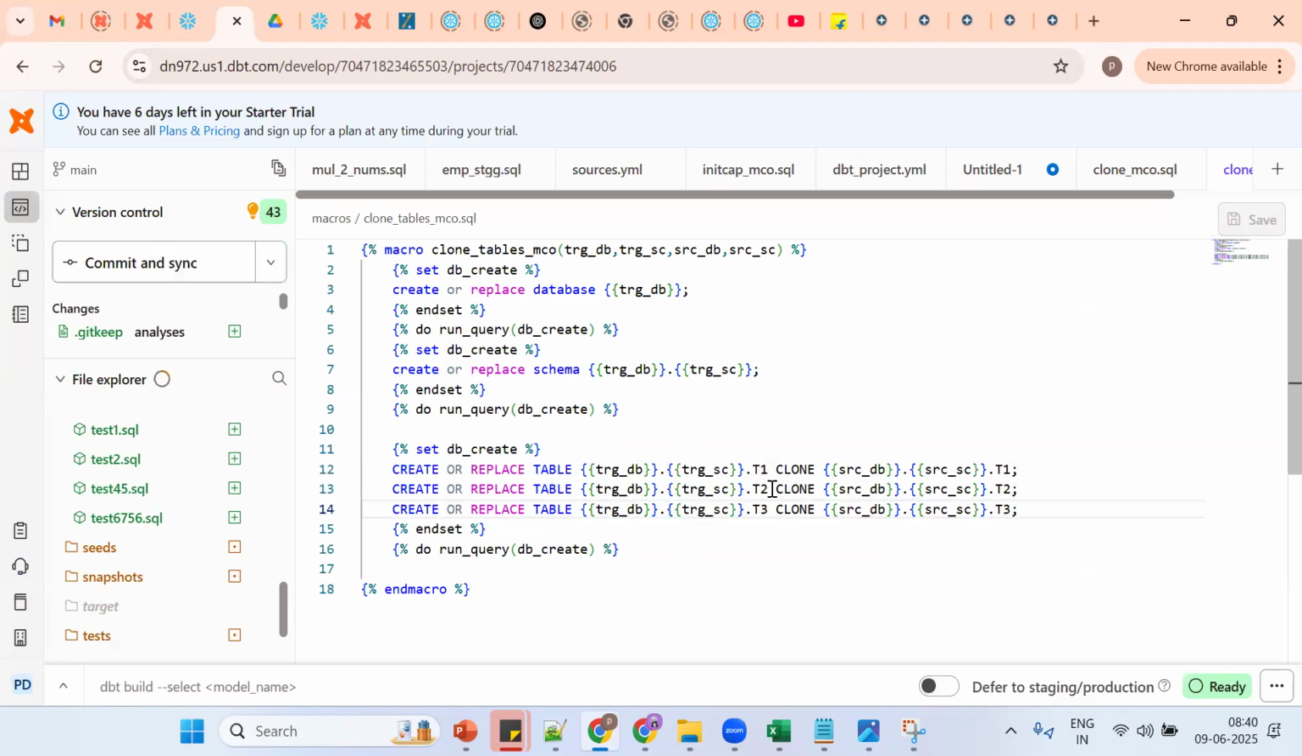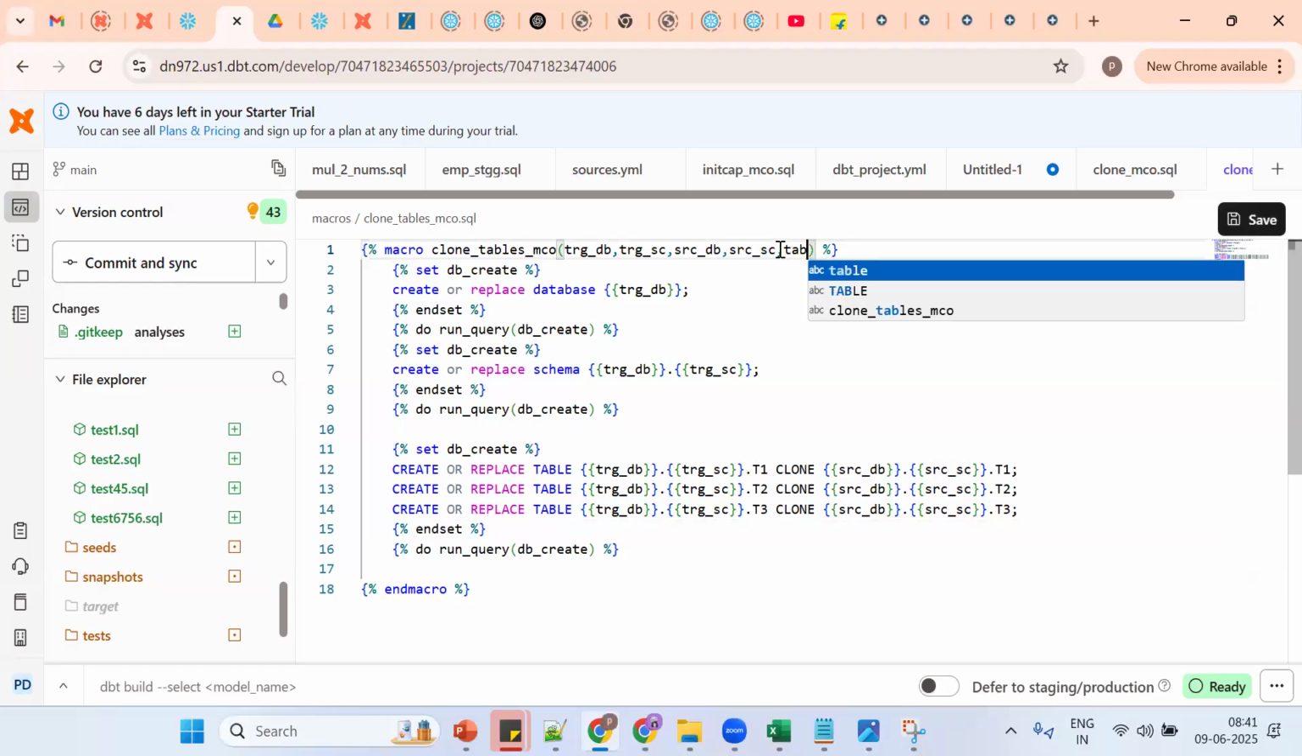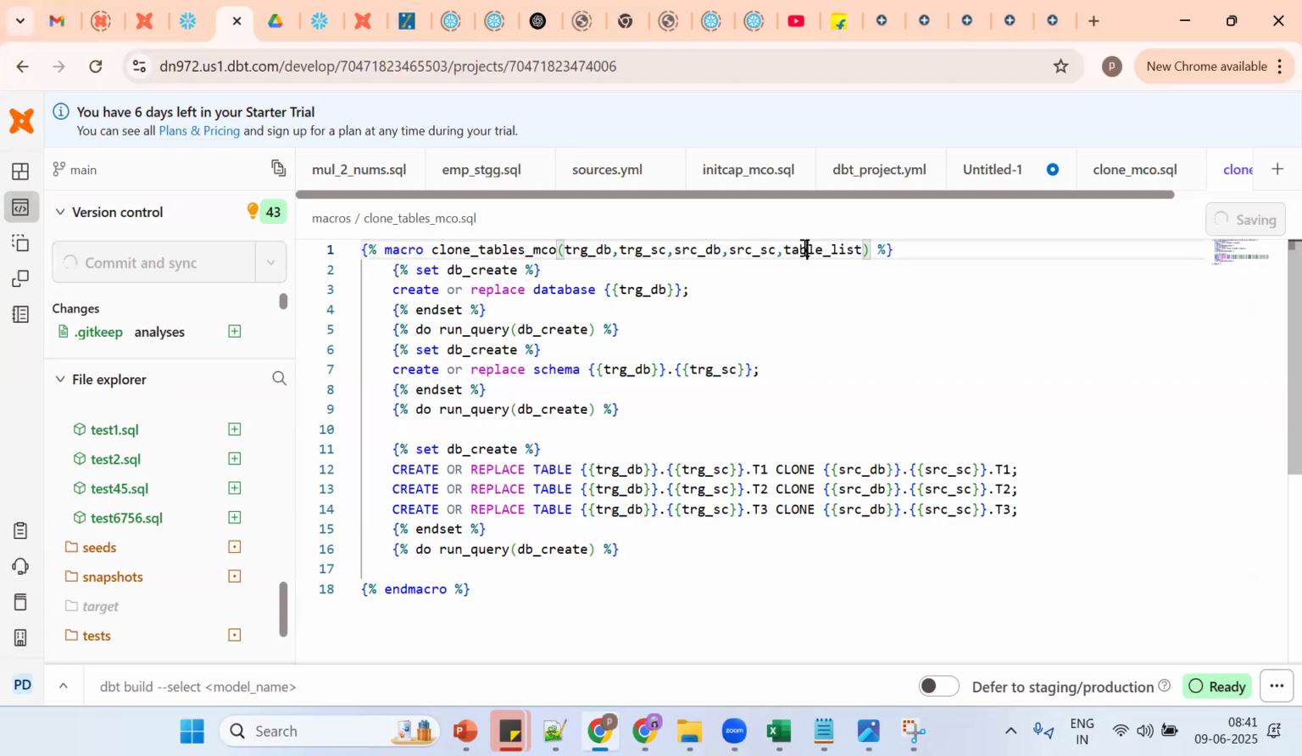Tell me again, is this static or dynamic? Static. Remember, in real time, from the third party tools, instead of T1 you can pass 2 tables or 3 tables. I want to go for dynamic. So we should get one argument. We can give any name. I'm giving one name, comma, table list. It's an argument. Now the table list contains what? It can be 1 table, 2 tables, or 3 tables.